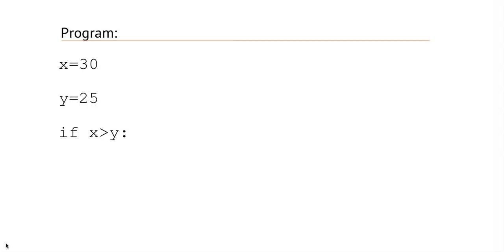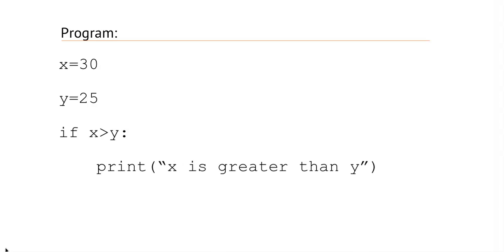Then write a print statement in if clause, that is print x is greater than y. So here we can see that the value of x is greater than value of y. So x greater than y, this condition is true. That's why this print statement will be executed and we will get the output like x is greater than y.